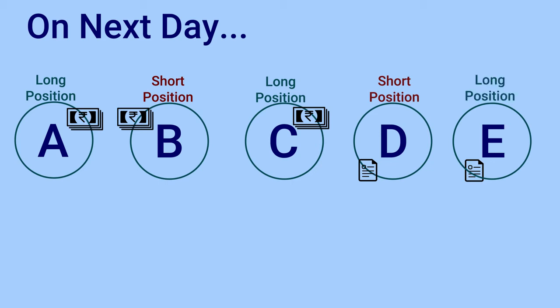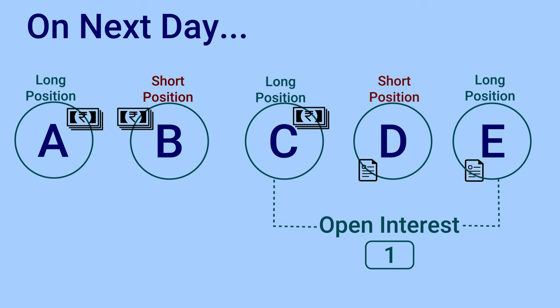So the overall open interest doesn't change because C is out of the market. So we can see that if a new player enters the market and an existing player reverts his position, then the open interest in the market doesn't change.